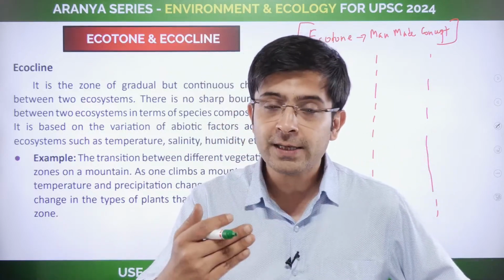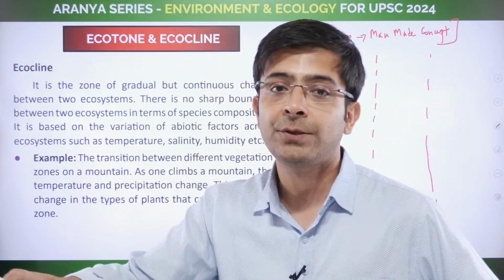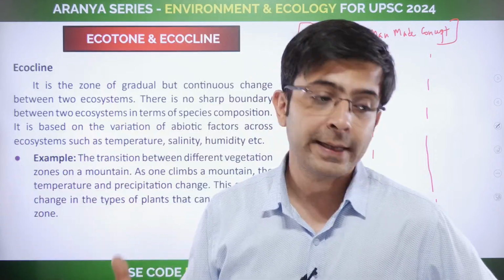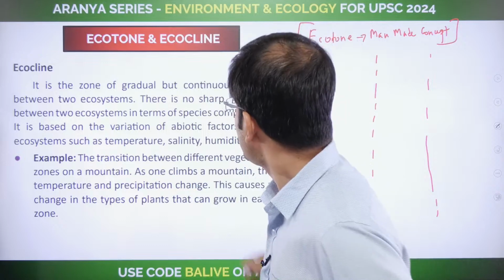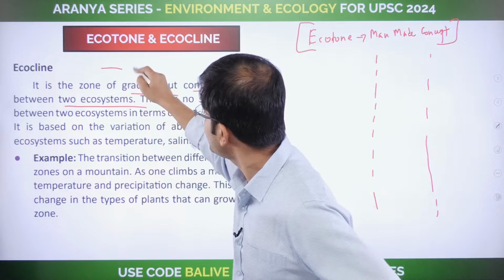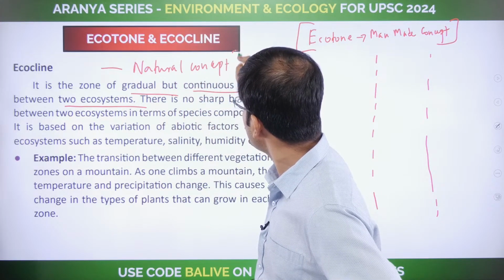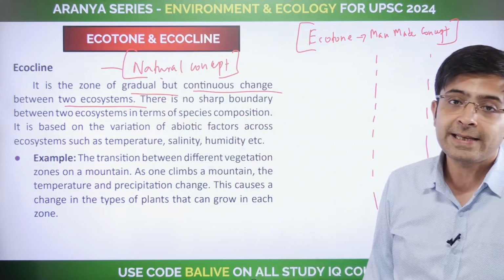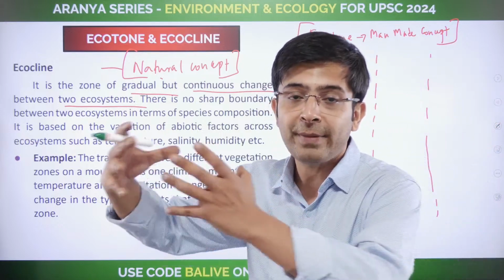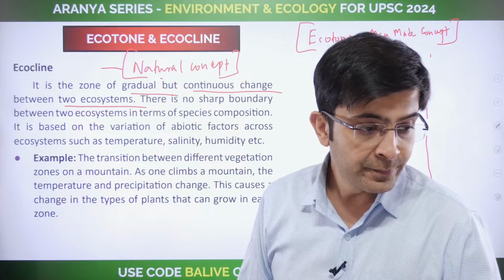For the purpose of our understanding, we understand ecotone like I told you. But in nature, this whole transition happens gradually. This merging and demerging happens gradually. That is called ecocline. So the zone of gradual but continuous change between two ecosystems, this is a natural concept. This is how it functions on the ground. Whereas ecotone is a man-made concept which we use to compartmentalize different ecosystems. Is that clear, guys?